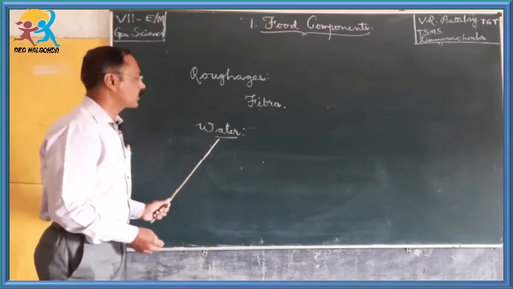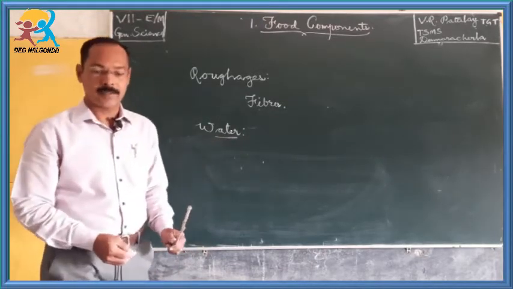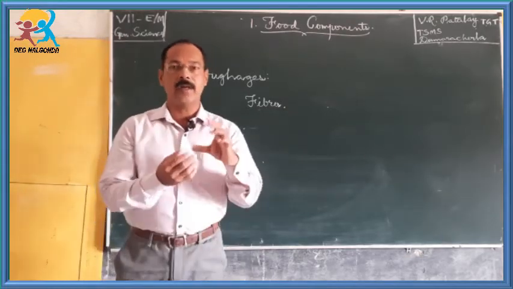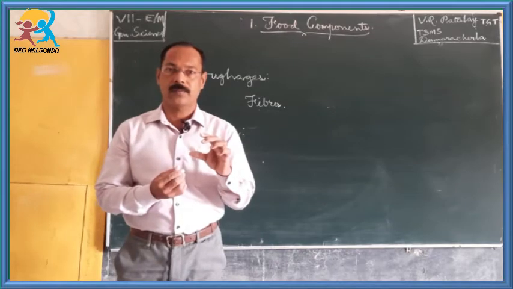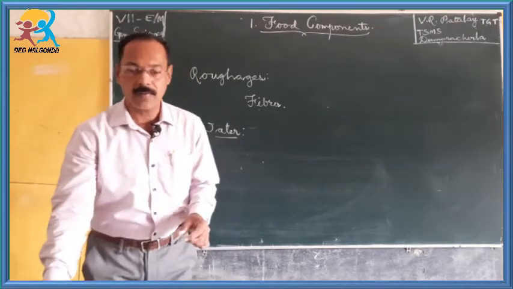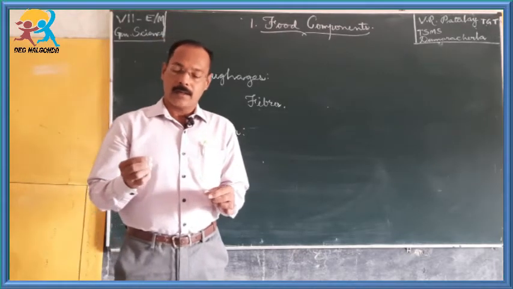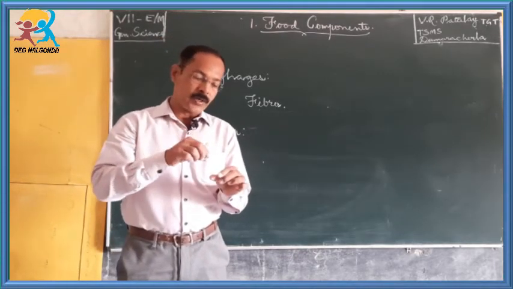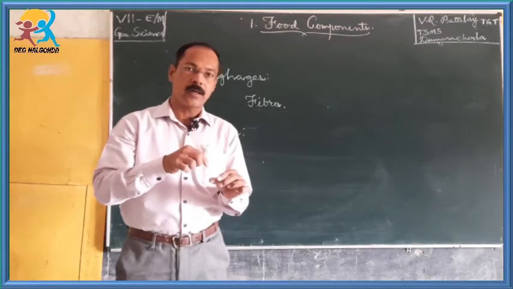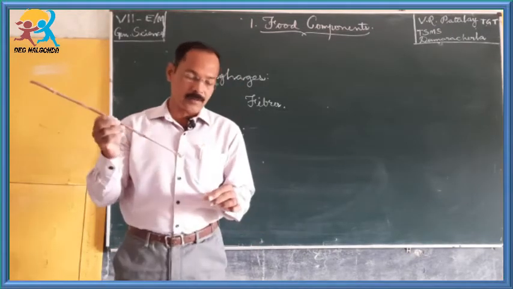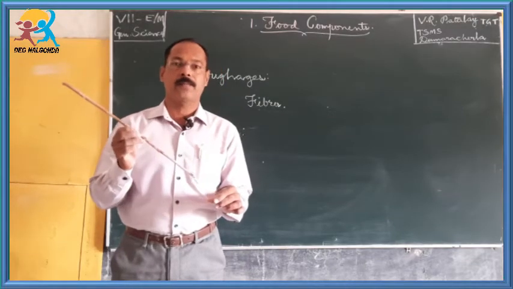Let us see how water is helpful to us. For that, what do we have to take? We have to take one test tube and a piece of small sponge. Then take the sponge and try to insert it into the test tube, using a stick.